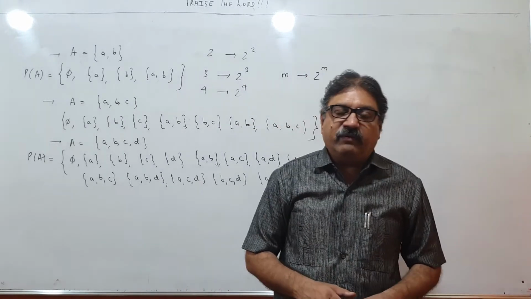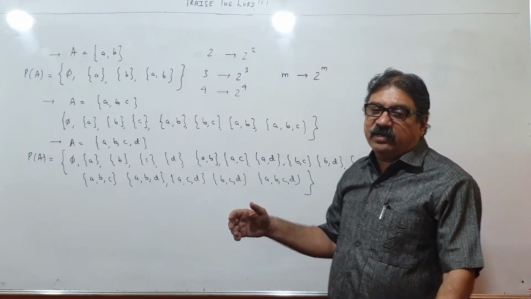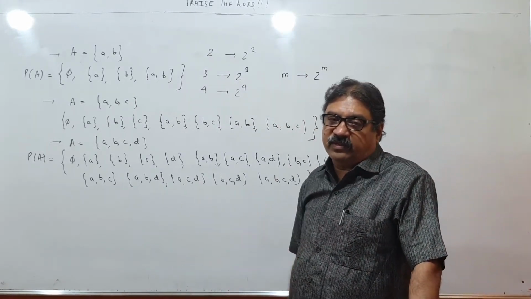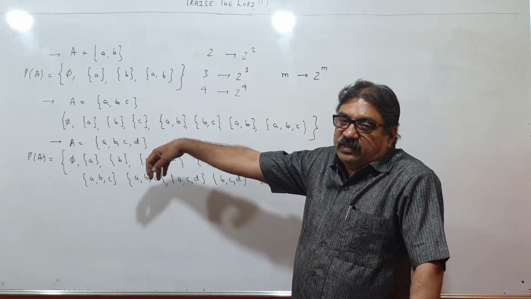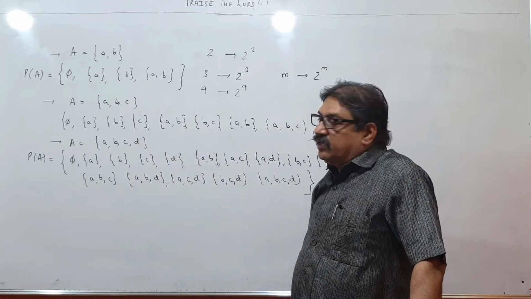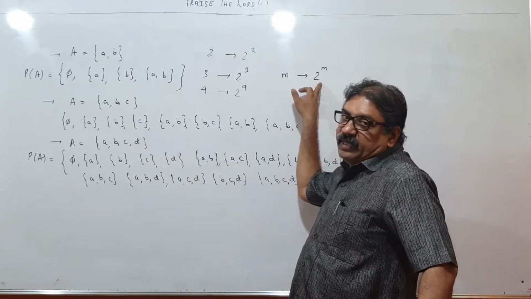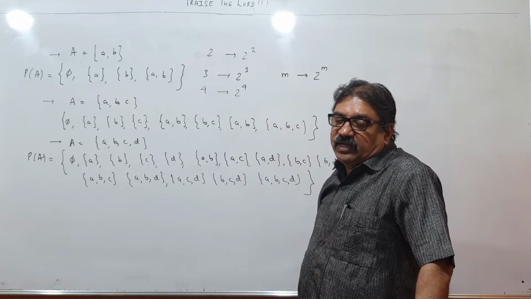So what is a power set? You have understood. Power set is the set of all the subsets of a given set. How many elements will come in a power set? Equal to the number of subsets. And how many subsets will be there? 2 raised to m, if there are m elements in a set.